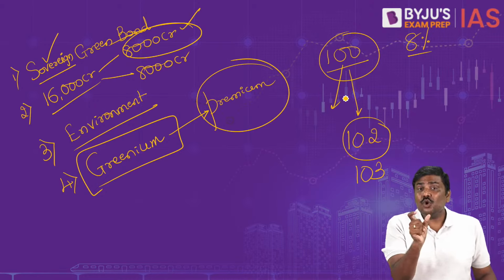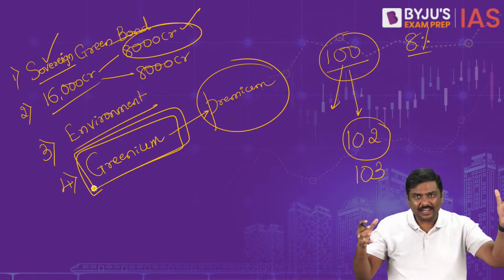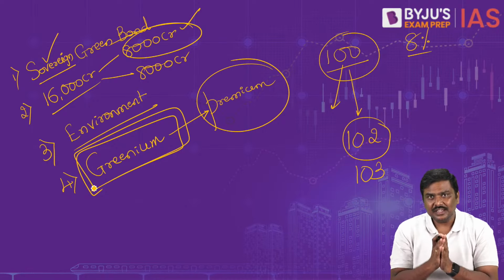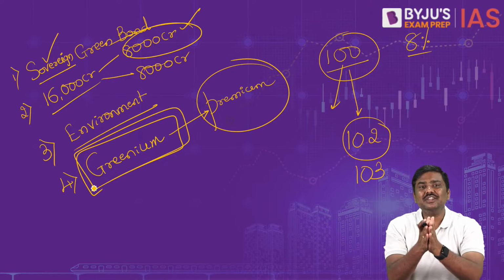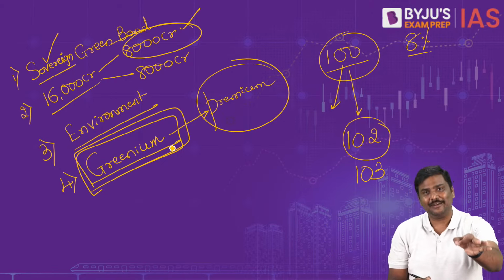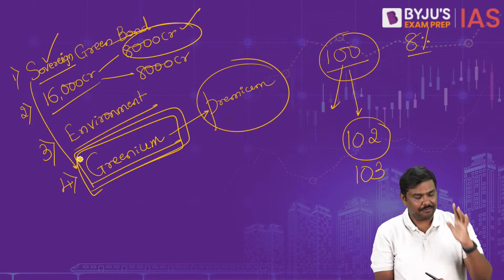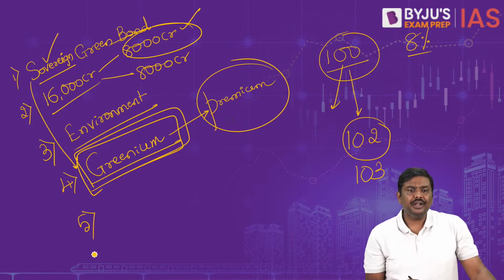The bonds are sold at a premium, and that is the reason for the short form: green bonds plus premium, greenium. I hope you understand this. Green bonds are issued at a premium, and the combination of that is called a greenium. So remember, there is a term called greenium. Fifth very important point.